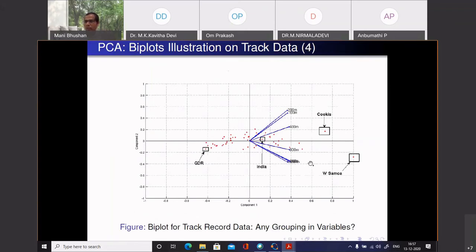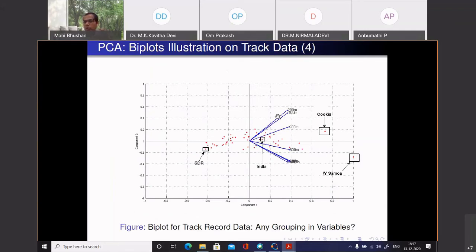This is from principal component analysis. You can generate these biplots, which again show you that there are some outlier countries which are performing very badly: Cook Islands, Western Samoa. This is GDR doing quite well. India is somewhere over here.